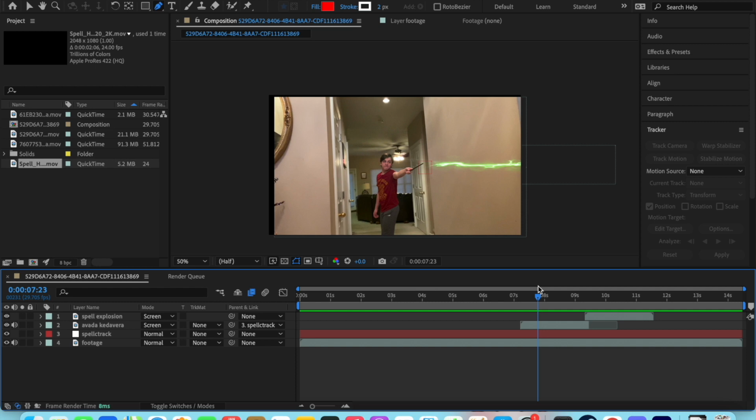Now, when you have that, you're basically done with the spell effect, but obviously it doesn't look like it's sharing the same space as your video because there's not enough light. Obviously, something like a spell would be emitting light on the wall or something like that. And lighting is something that I will probably dive into in another video. Definitely not something I want to tackle in today's video.